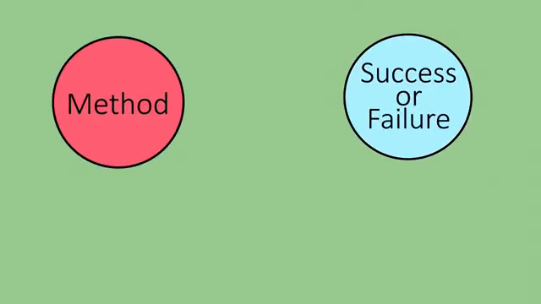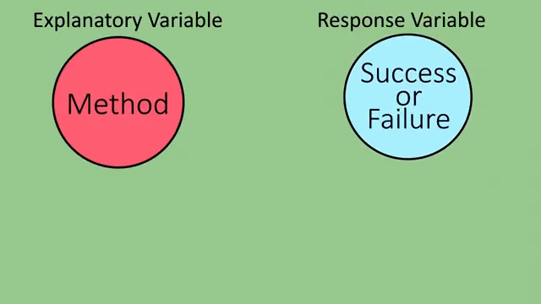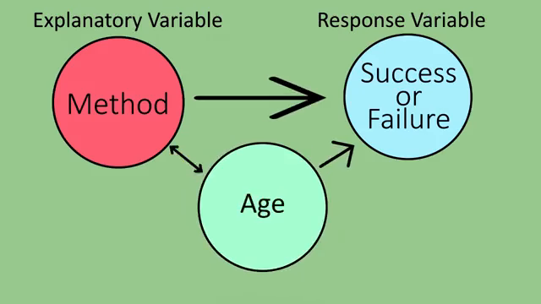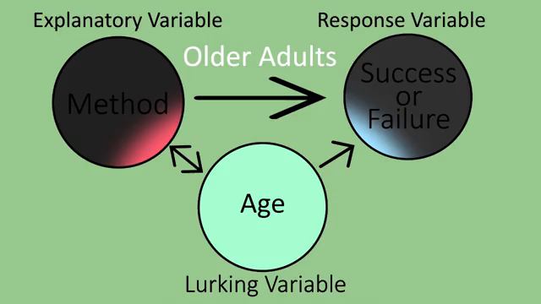In addition to the explanatory variable, or method, and the response variable, success or failure, a third lurking variable, age, is tied in or confounded with the explanatory variable's values and may itself cause the response to be success or failure. We could control for the lurking variable age by studying older and younger adults separately. Then, if both older and younger adults who chose one method have higher success rates than those opting for another method, we would be closer to producing evidence of causation.